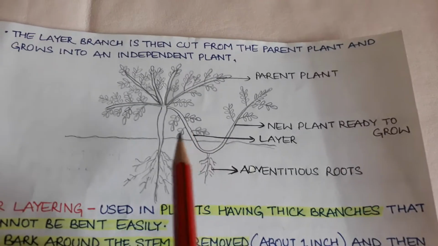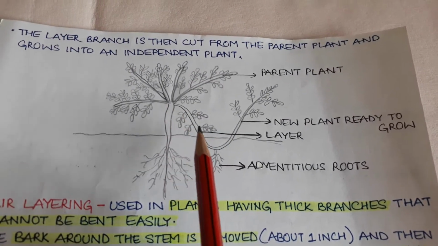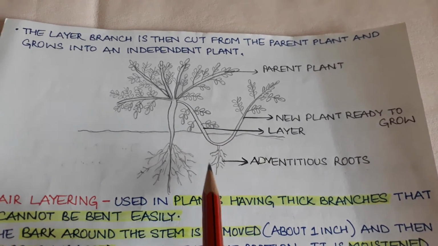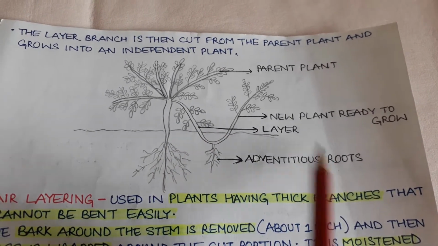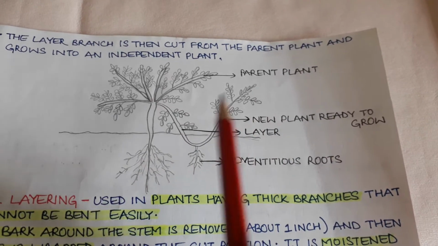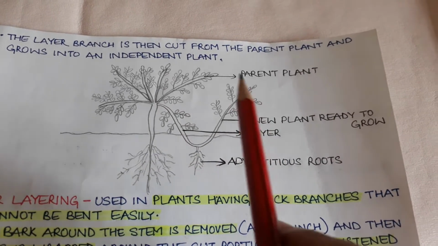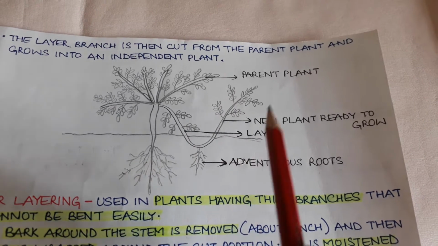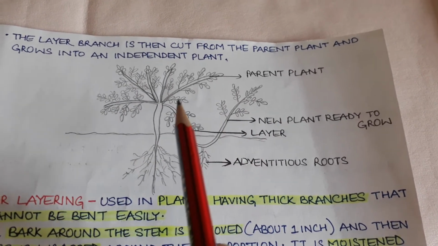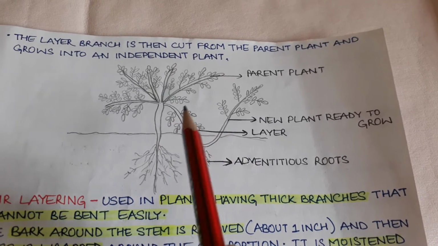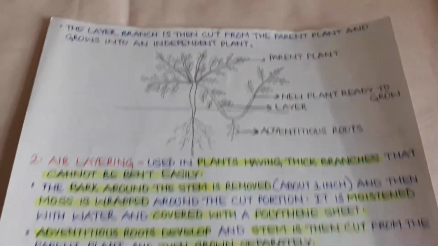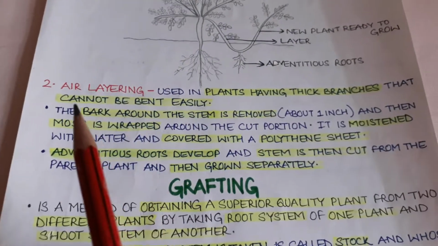As we can understand from this diagram, this is the layer that is buried in the soil partially. Slowly it develops adventitious roots. The shoot system also grows, and now this plant is ready to grow. When the roots and the shoots properly develop, this layer is cut from the parent plant and can grow as an independent plant. The second type of layering is air layering.